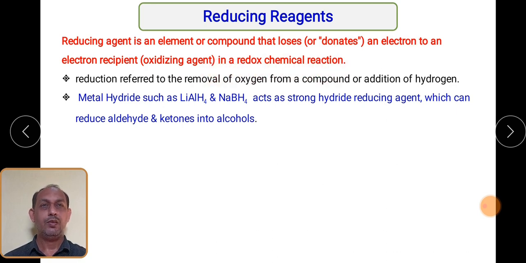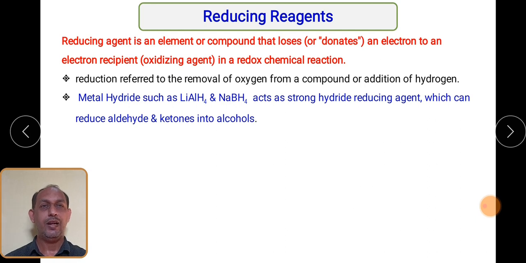So mainly we have to remember that it is an element that loses an electron in a redox reaction. So basically we know that reduction can be defined as a removal of oxygen from a compound, or we can say, addition of hydrogen also. So these are the basic definitions we have to remember when we want to define the reducing reagents.